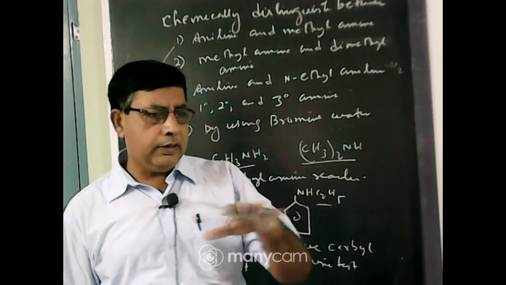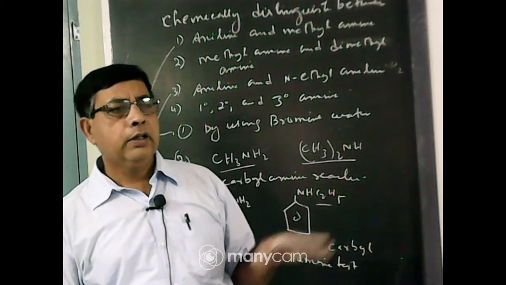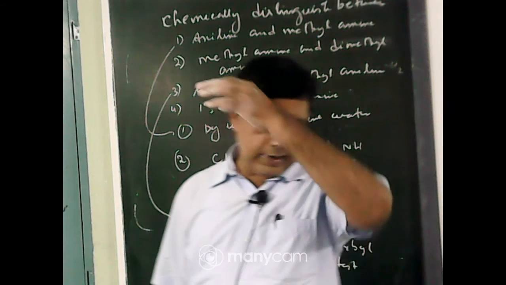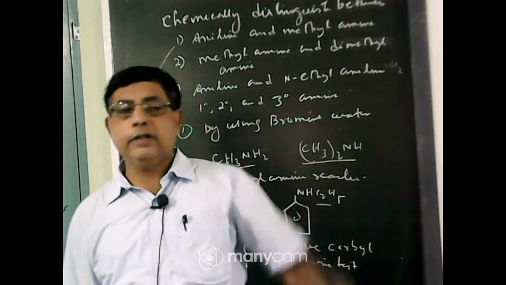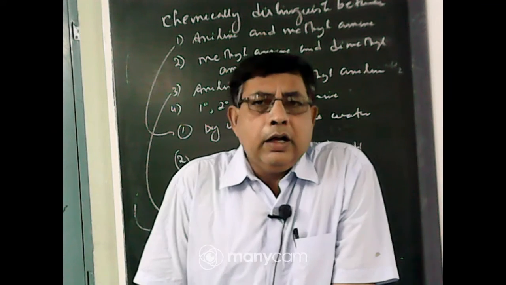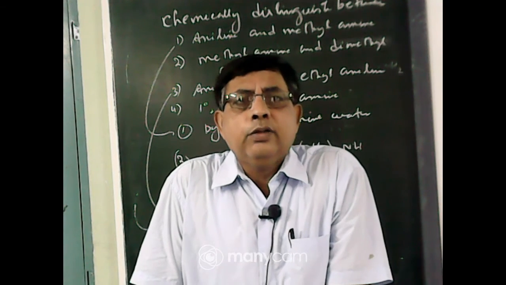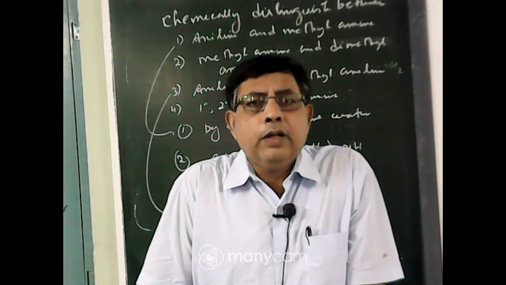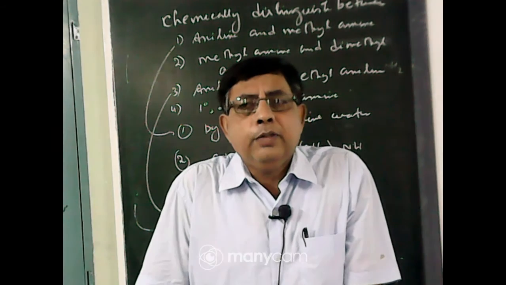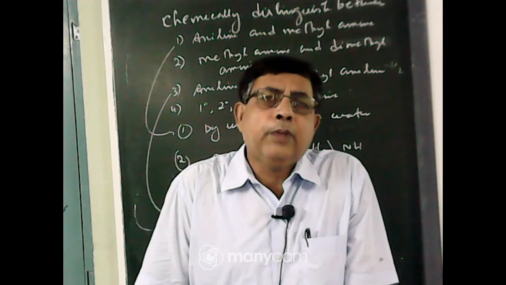In three different test tubes, say primary, secondary and tertiary amine are present. In each test tube you add the Hinsberg reagent. If a white precipitate is formed, and when you add sodium hydroxide solution the precipitate gradually dissolves, then it is primary amine.